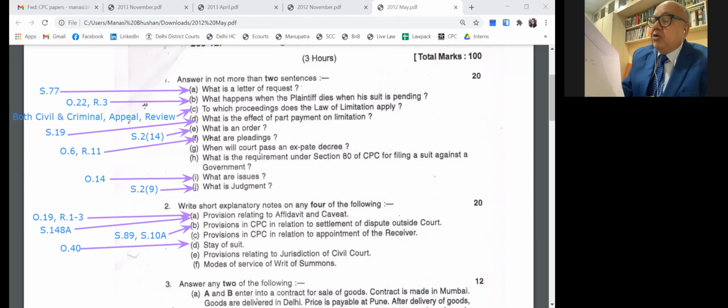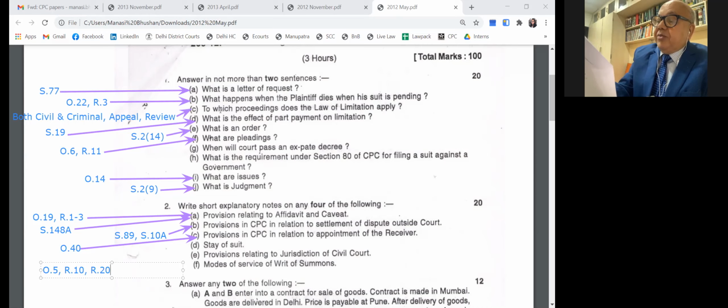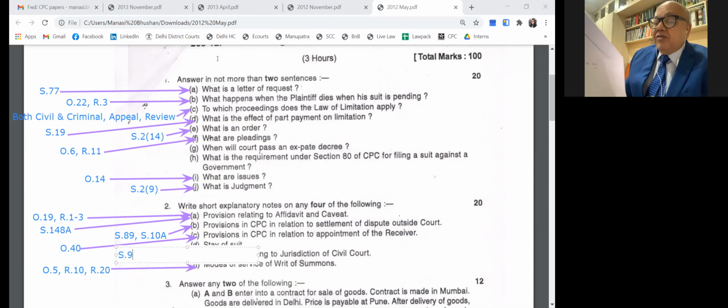Order 5, Rule 10. You will study this under Order 5, Rules 10 to 15. Then Order 5, Rule 20 also. Rules 5 to 10 deal with personal service, emails, court services. Rule 20 is substituted service. Then Order 5, Rule 9, 9A, when the court can do service through various modes and make rules. Under 9A, the court itself gives it to the plaintiff for service. Please go through Order 5 very carefully and read it with Section 27 also. Then answer two of the following.